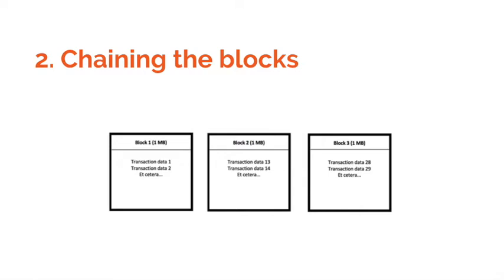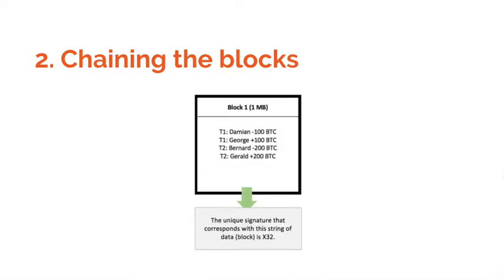To do this, every block gets a unique digital signature that corresponds to exactly the string of data in the block. If anything inside a block changes, the block will get a new signature. Let's say block 1 registers 2 transactions, transaction 1 and transaction 2. Imagine that these transactions made up a total of 1 megabyte. This block of data now gets a signature for this specific string of data, and I will explain how the signature is created later. Let's say the signature is x3 and 2.